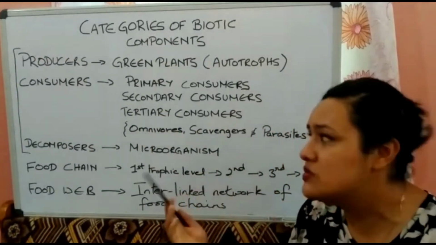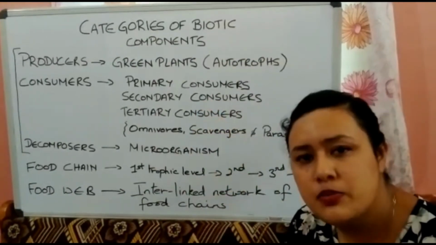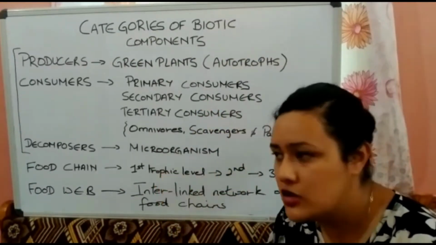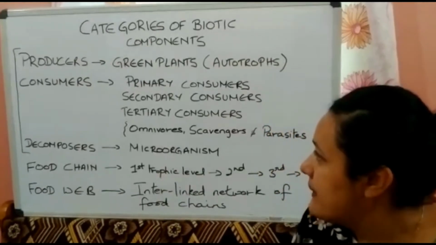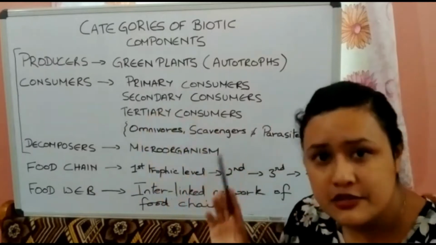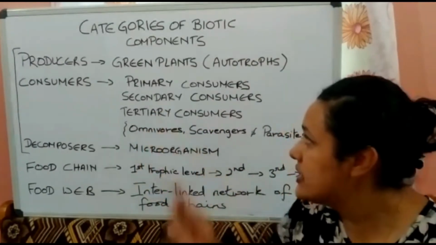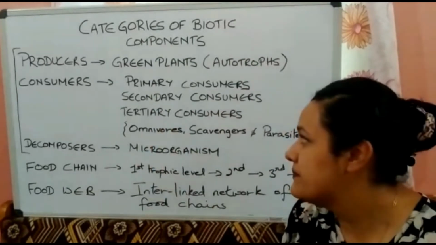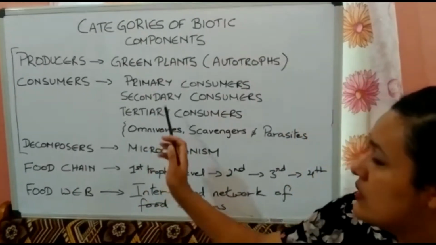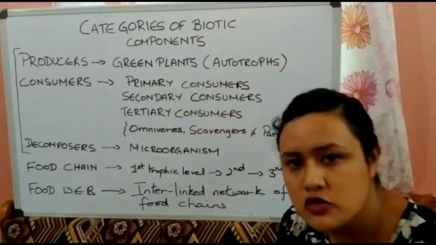Then another type of consumer is the secondary consumer. These consumers depend upon the herbivores. They feed upon the herbivores. You can take an example of tigers, lions, cats, fox. They are secondary consumers, the animals that feed upon the herbivores.